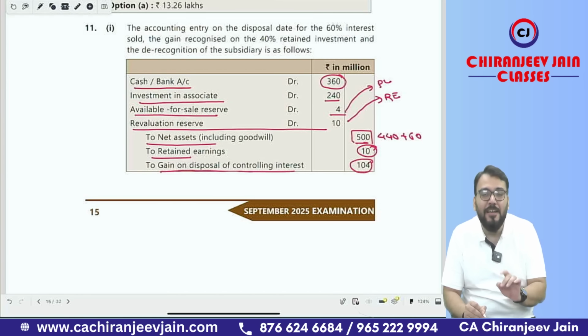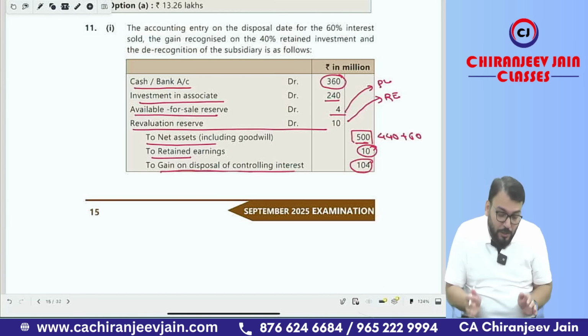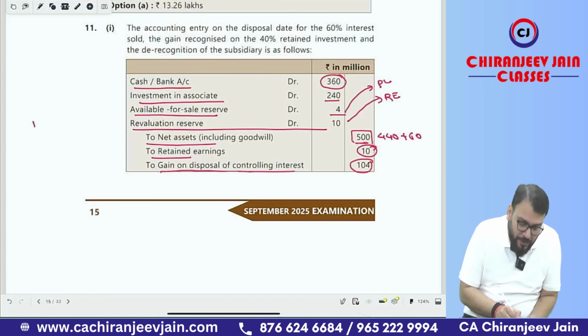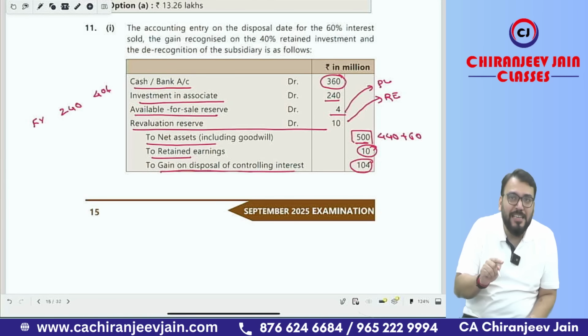However, the gain is 100, and 4 is added for the available for sale reserve, which will be transferred to PL. And so this is the journal entry. Now to find out gain and loss on retained investment, what will you do? What is the fair value of retained investment? That is 240, and that is for how much percentage? 40%. We need to find out the proportionate carrying amount of net asset of subsidiary company attributable to parent company. Correct. That we need to find out.